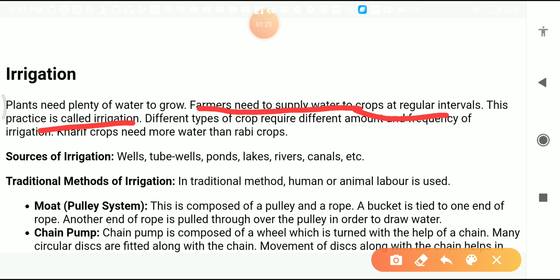According to season we have already divided the crops. The first one is the kharif crop and the other one is the rabi crop. Kharif crops are those crops which are grown during the rainy season, and they need more water as compared to the rabi crop. Rabi crops we sow during the winter season. So on the basis of season we have divided the crops into two parts, kharif crops and rabi crops, and irrigation is to irrigate the plant for the better growth of the crop.